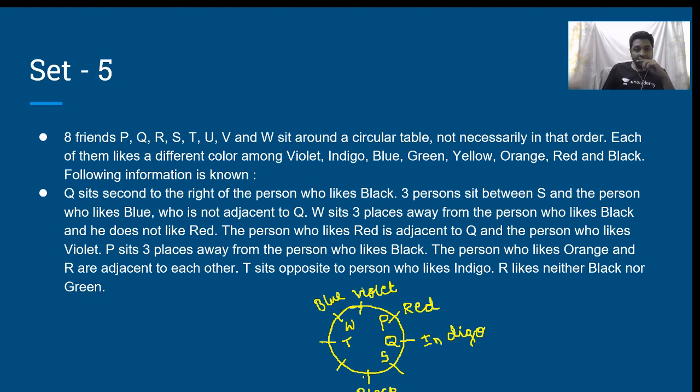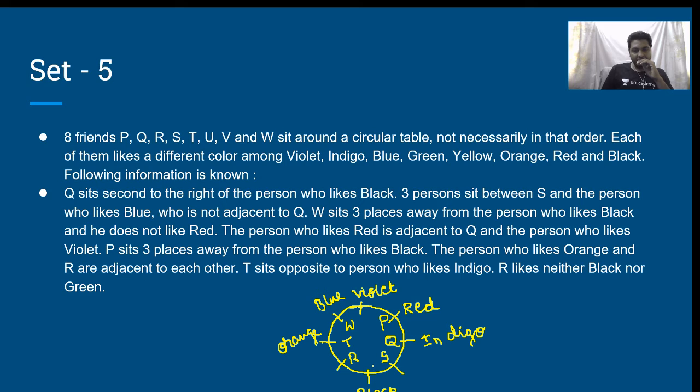The person who likes orange and R are adjacent to each other. Which means if I write R for black, then S will be orange. But R cannot be liking black. So therefore I cannot write R over there. Therefore R has to be this one only, next to T. Okay. The moment this is R, T will like orange. Okay. P, Q, S, R, T, W.